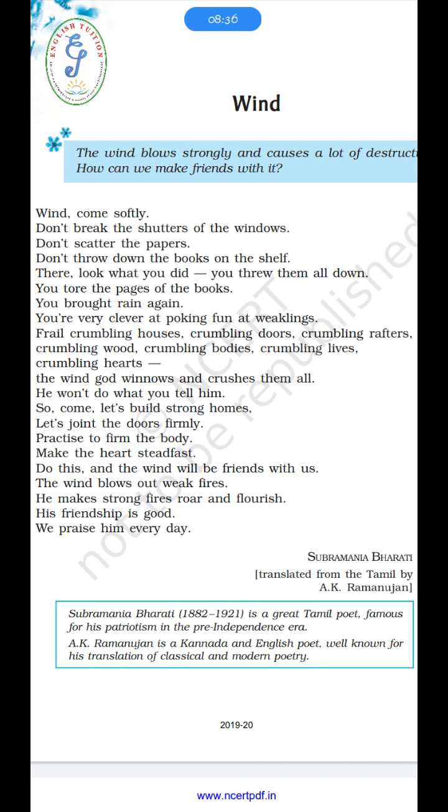For example, think of a building made of something which is not strong, some weak fibers or wood. If a strong storm comes, what will happen? It will blow away the house. But if the house is made of bricks, if the house is strong, it will survive. In this way, the poet is saying that we must be strong from our heart to survive. To survive long, we must be strong from our heart.